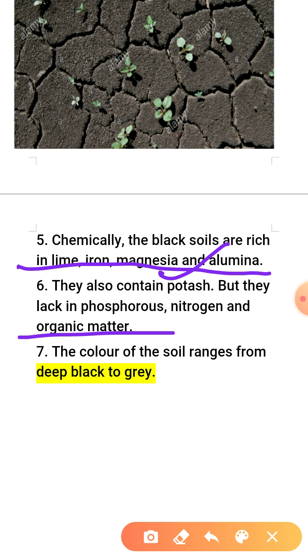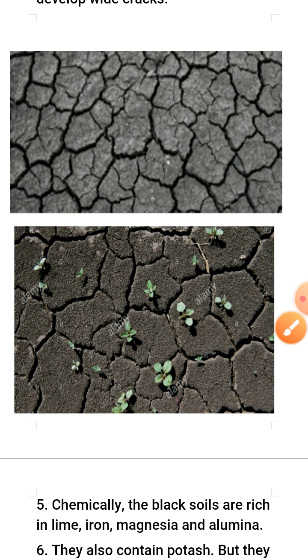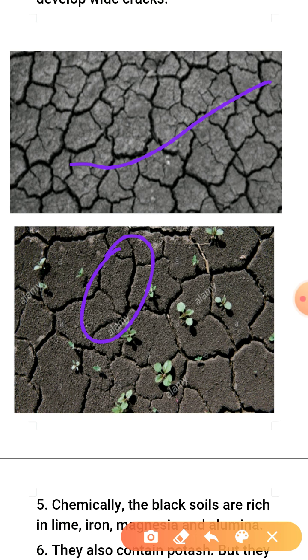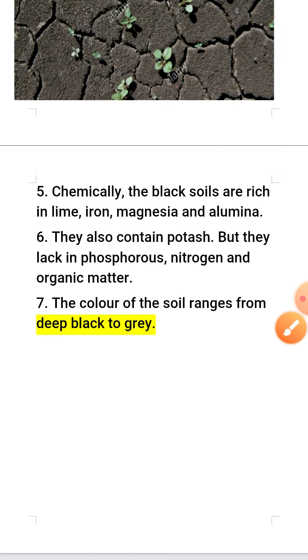The color of the soil ranges from deep black to gray. इस सॉइल का कलर कहीं कहीं आपको डीप ग्रे मिलेगा और कहीं ब्लैक मिलेगा। As you can see in these two pictures, this is completely black color and this is somewhat of gray color. So you can see the color of the soil can be from deep black to gray.